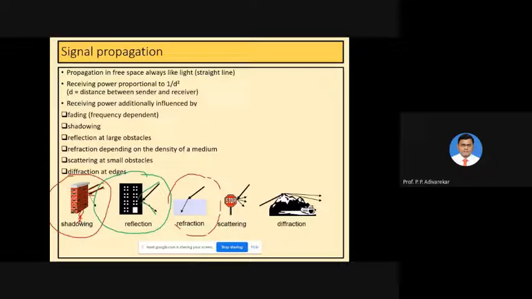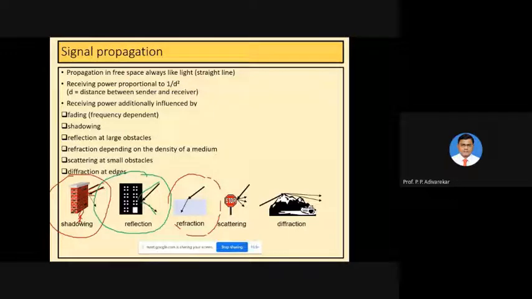Some of them allow the signal to go through them, but the signal that is incident on that particular object does not follow the same path after that.